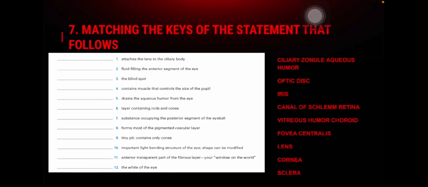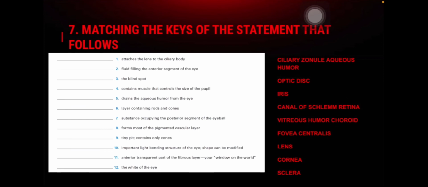7.6. Layer containing rods and cones: retina. 7.7. Substance occupying the posterior segment of the eyeball: vitreous humor. 7.8. Forms most of the pigmented vascular layer: choroid. 7.9.